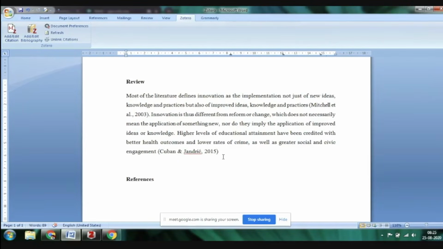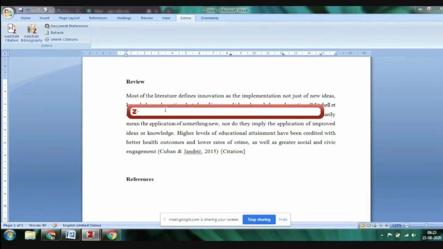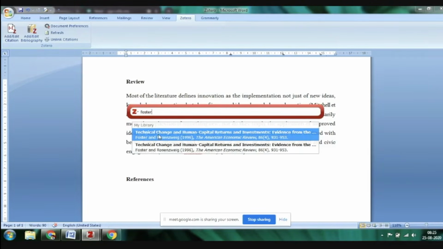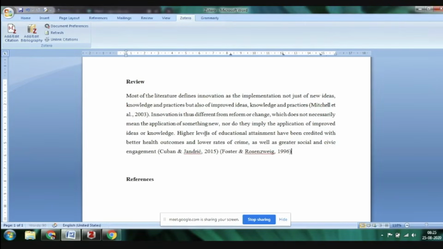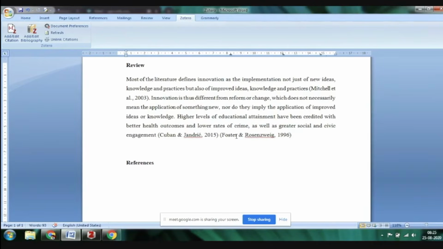Now if I have to cite one more paper, I'll click again on add and edit citation and write down the name Forster. Forster is the name of the author. You can also just write technical change and human capital returns, even that can come up here. I'll click on this and click on enter. Now you see it is generated. It's quite easy, and the style which I have mentioned here is APA 7th edition.